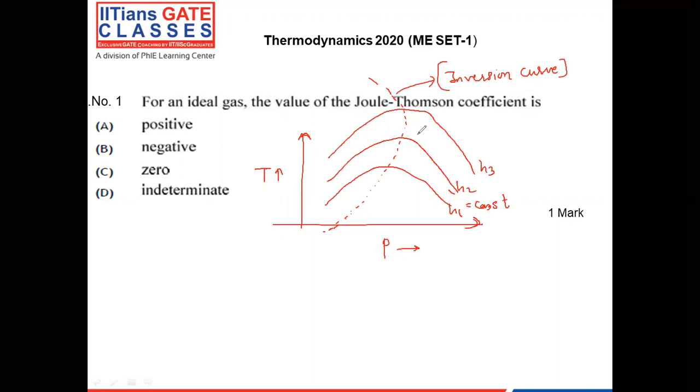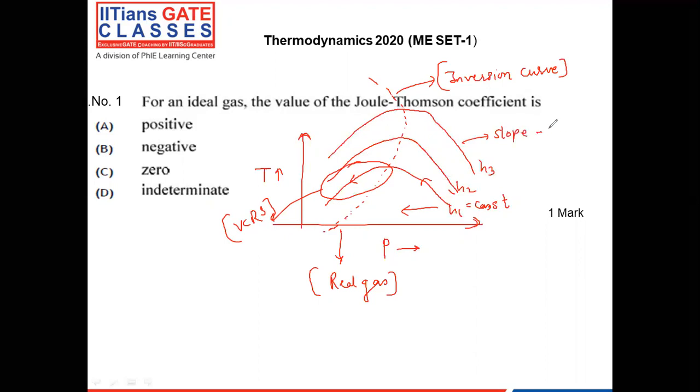Now you can see this is the particular chart for the real gas. Whenever the pressure will decrease, the temperature will first increase, then the temperature will decrease. And our VCRS system is working in this particular zone where the temperature is decreasing with respect to decreasing pressure. That is, slope is positive. And here the slope is negative. Slope is negative here and here slope is positive.